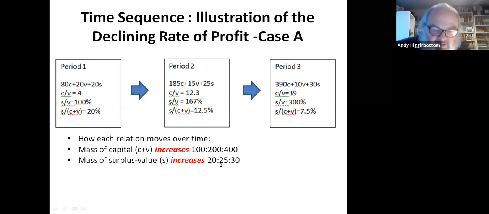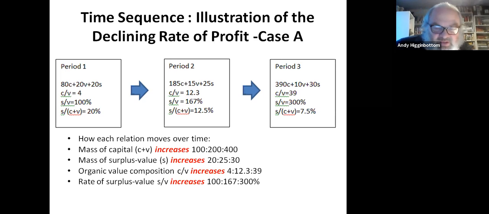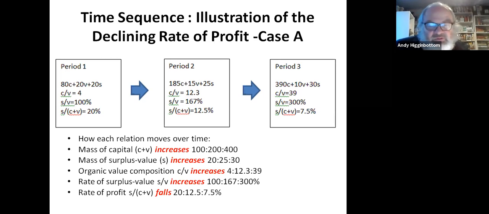Notice, not so quickly, not at so steep a rate, the organic composition of capital has increased. More and more capital is being invested in machines and raw materials, as distinct from paying wages to the workers. The rate of surplus value has increased as well, as we've gone through in this example, and yet the rate of profit has fallen. Okay, this is quite a fair presentation of Marx's argument. You can see all of these are internally consistent with each other.